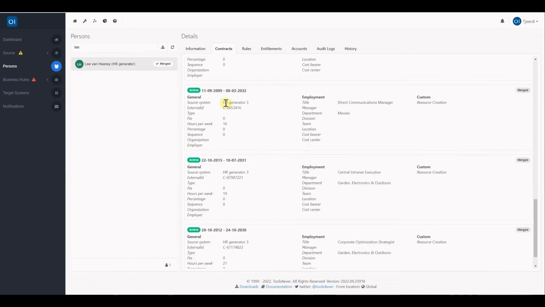you can see there is also a person from the newly introduced source, and we enabled the automatic person aggregation to be merged into the identity of Lee. So Lee now consists of 3 persons from 3 different source systems. If we go back to the aggregation section,